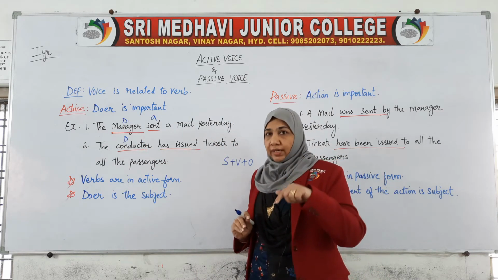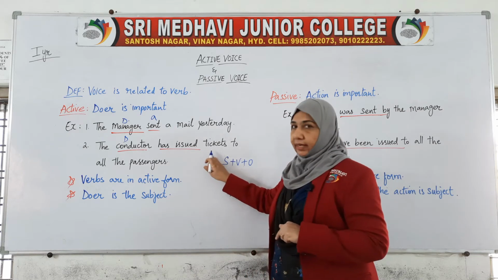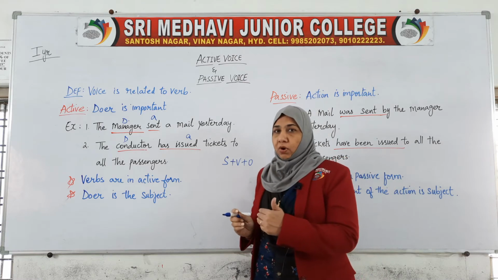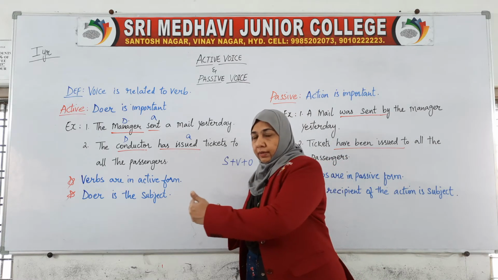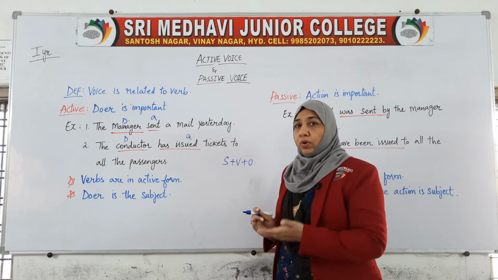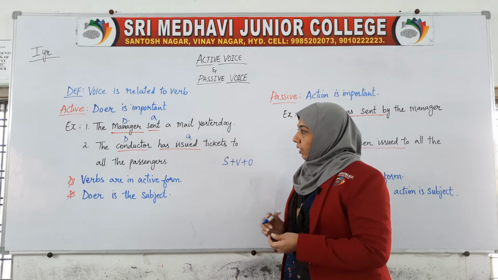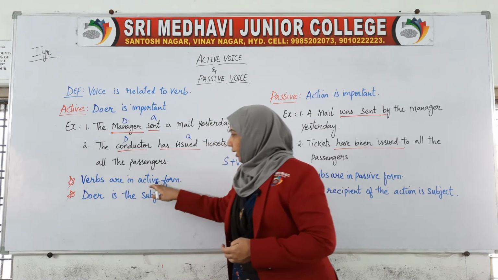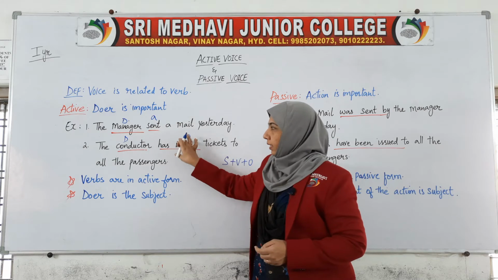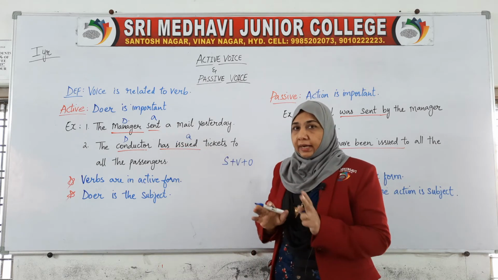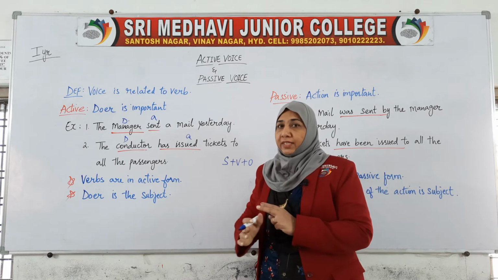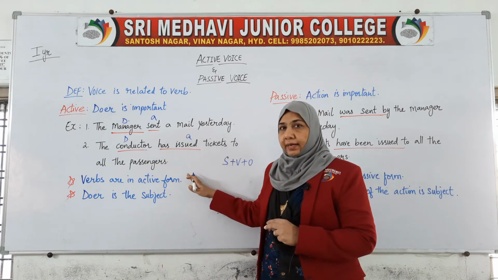And what action has he done? Has issued the tickets. This is the complete action. So we are giving importance to the doer first, then the action. The second is the action; first is the one who is performing the action. Now here the verbs are in active form. Yes, all these verbs, sent, issued, are in active form. They never go for the passive forms; they would always be in the active form.